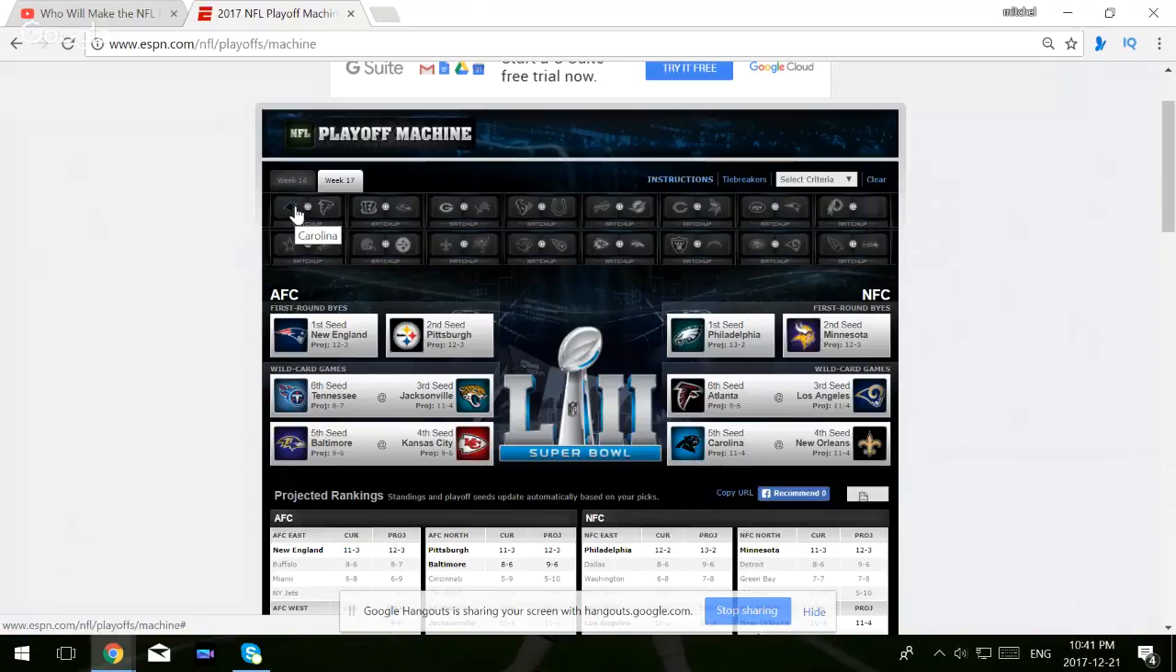Dallas would be out, I believe. Atlanta has to lose 2 games and Detroit has to lose 1 for Dallas to get in. So Dallas in week 17 would be out if Atlanta wins 1 game. So that being said, I'm going to go with the Atlanta Falcons.